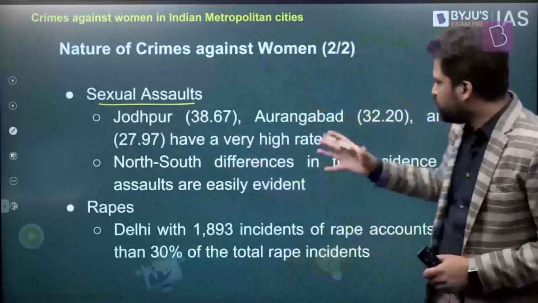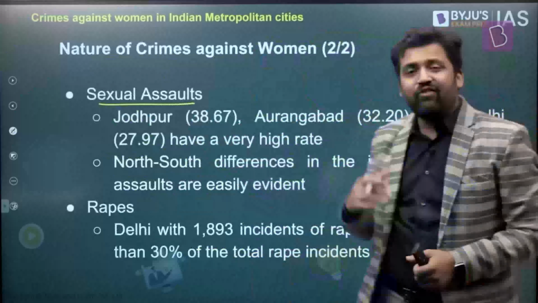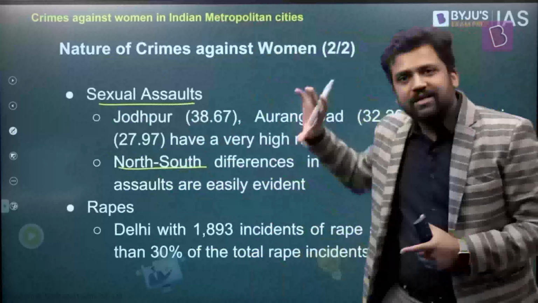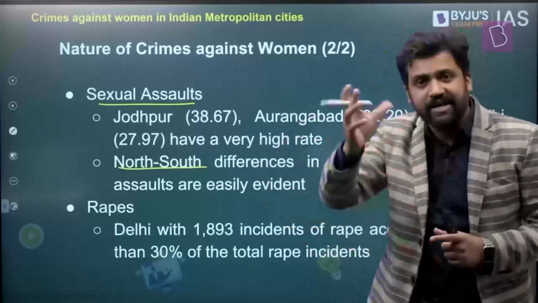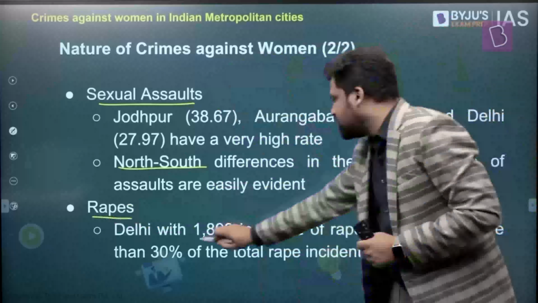Sexual assaults. Jodhpur, Aurangabad, Delhi have a very high rate of sexual assaults. And here also, there is a North-South divide. In northern parts of India, the incidents of sexual assaults were comparatively more. In southern parts of India, they were comparatively less. It's not that in southern India there is no sexual assault. There also it is happening, but the rates are different. Okay, rapes: Delhi had a huge number of incidents.